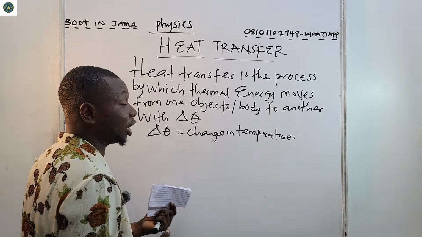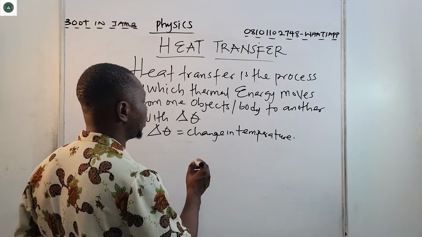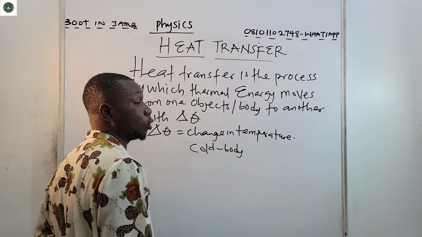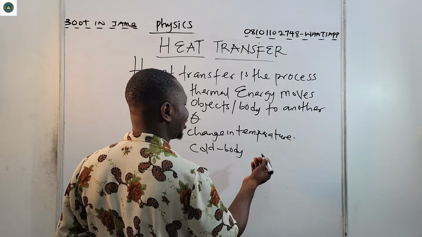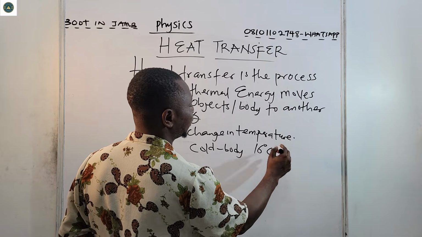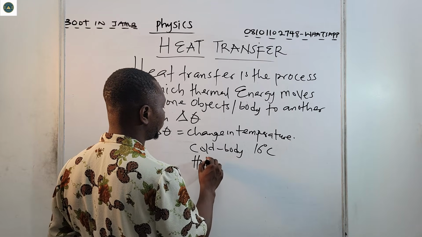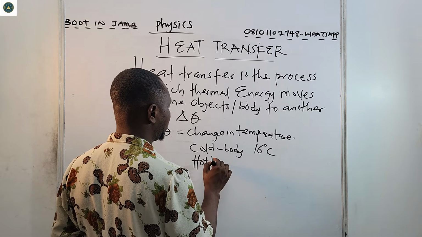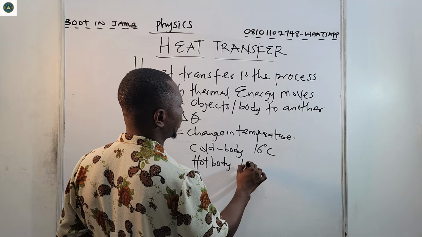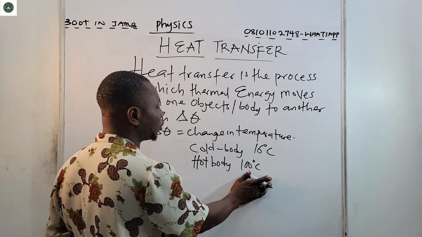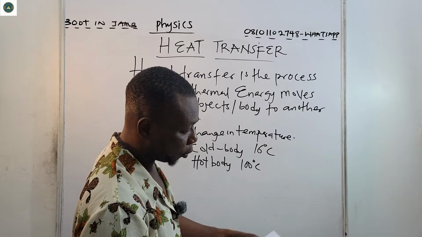That's why we say there is a change in temperature. Let's say the cold body was initially at 16 degrees Celsius, and the hot body is at 100 degrees Celsius. So there will be heat transfer from the hot body to the cold body.